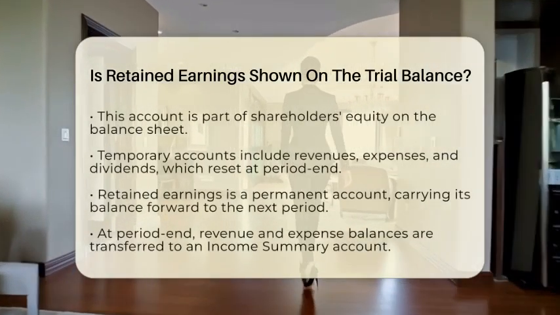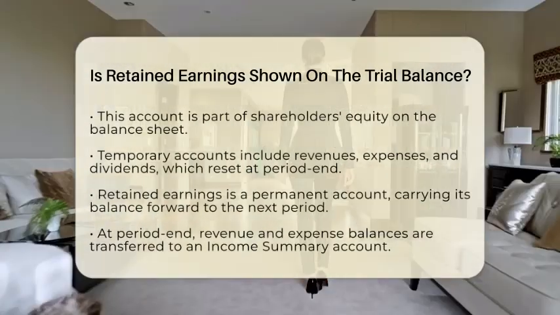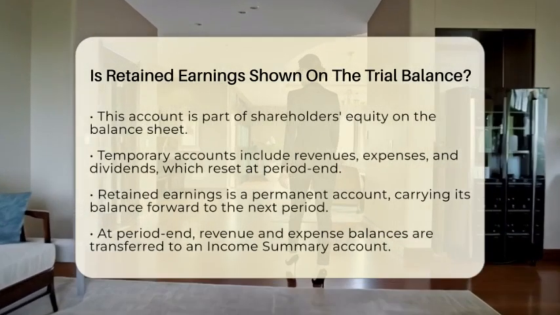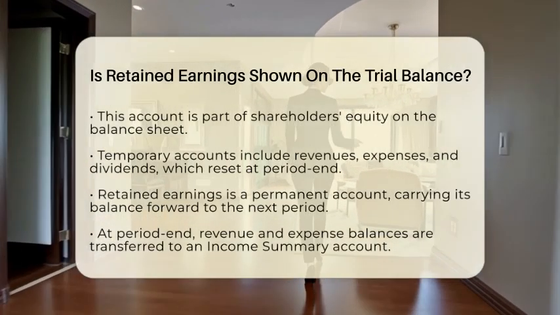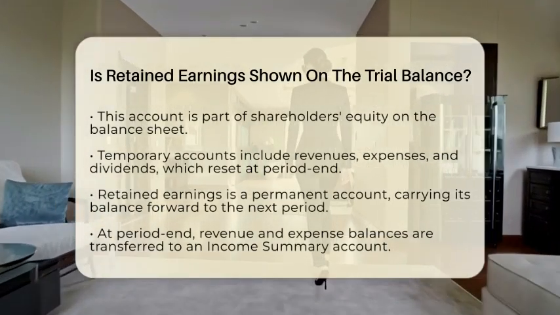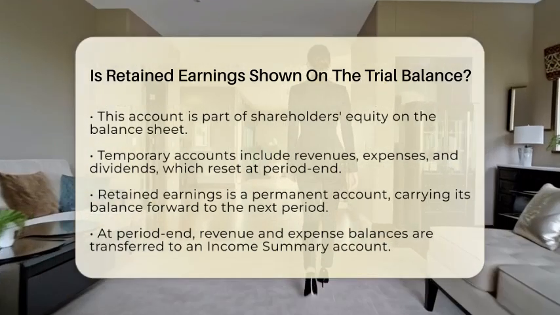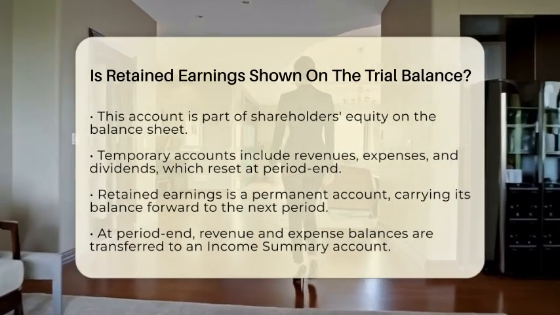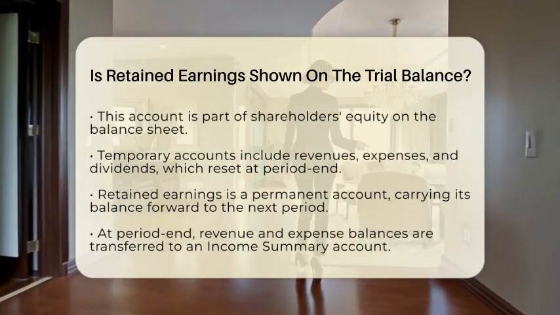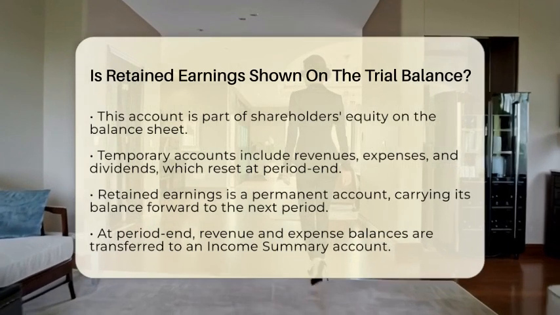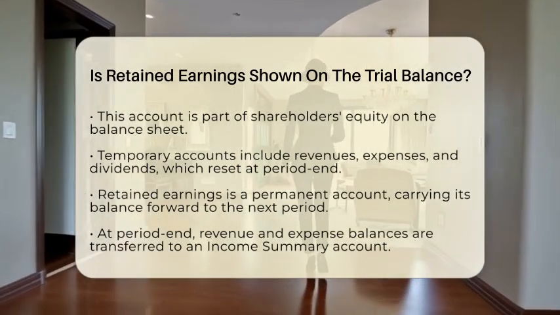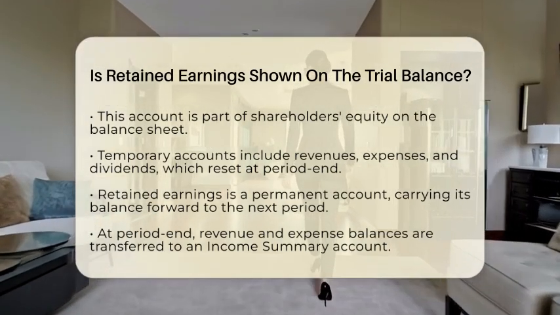It is important to distinguish between temporary and permanent accounts. Revenues, expenses, and dividends are temporary accounts. They accumulate balances during the accounting period but are closed at the end of the period to reset their balances. On the other hand, retained earnings is a permanent account. Its balance carries forward from one period to the next.